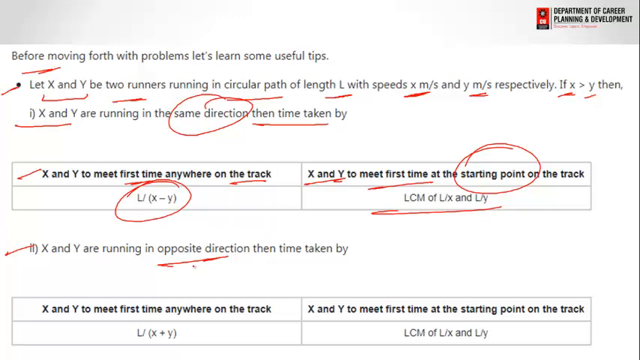Whereas in the second case, when they move in the opposite direction, x and y meet for the first time anywhere on the track at L by x plus y. Whereas x and y meet for the first time at the starting point of the track at the LCM of L by x and L by y.